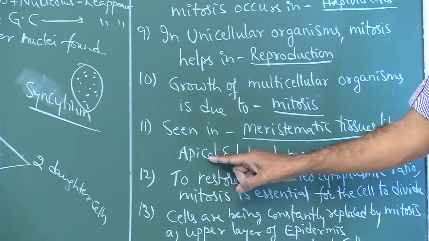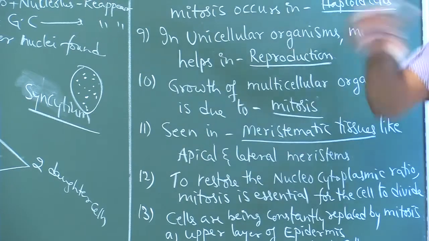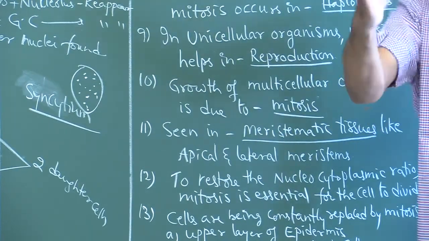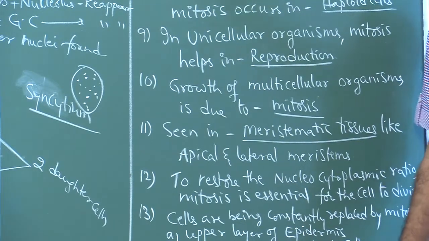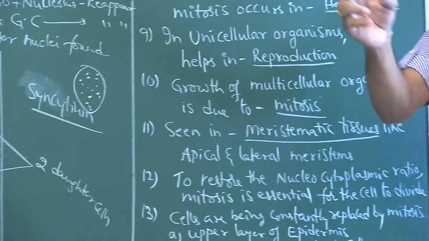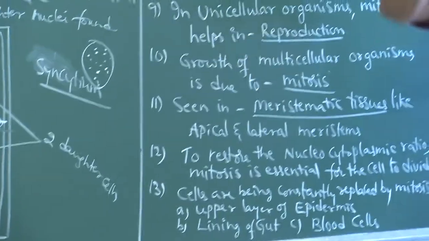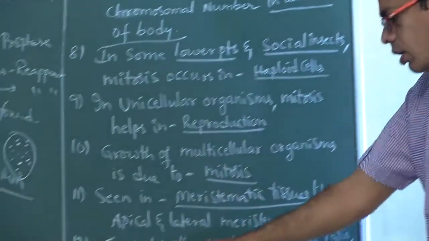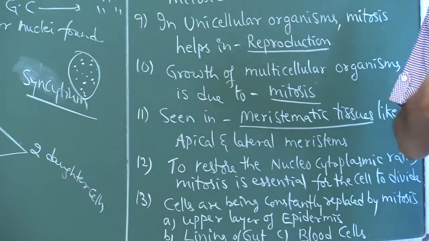Next, mitosis can be seen in meristematic tissues like apical meristems and lateral meristems. Apical meristems means root tip and shoot tip. Mitosis can be best observed in root tip and shoot tip. Of these two, what is the best material? Root tip only.